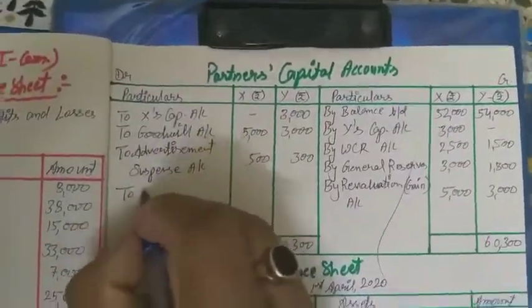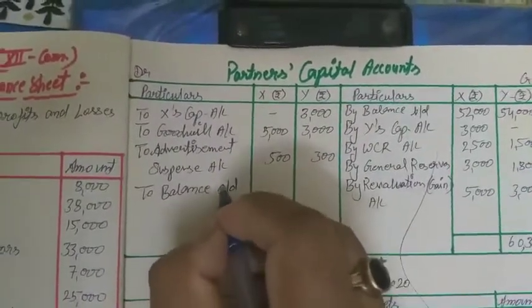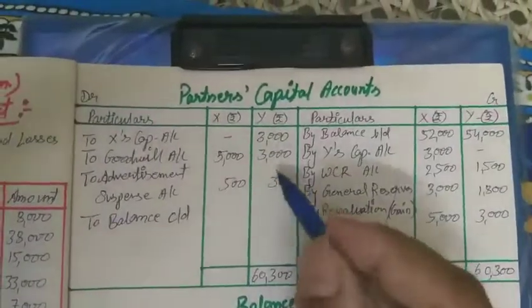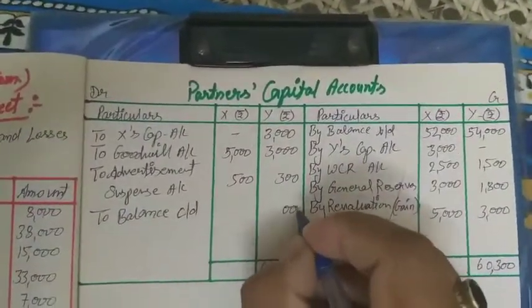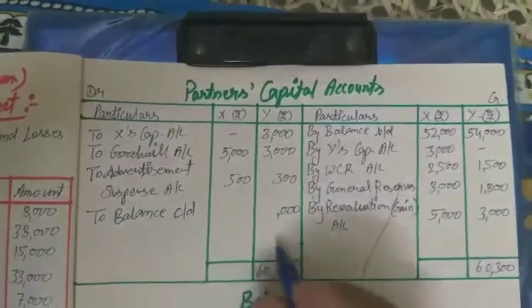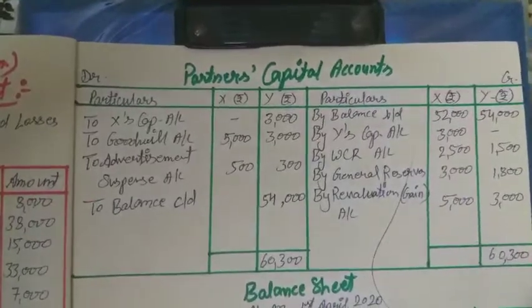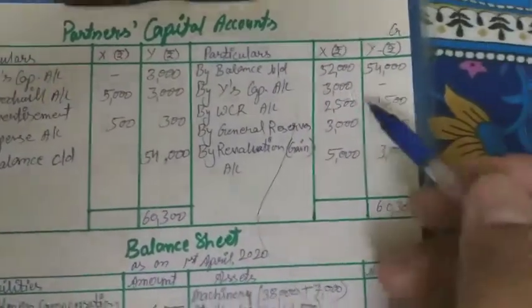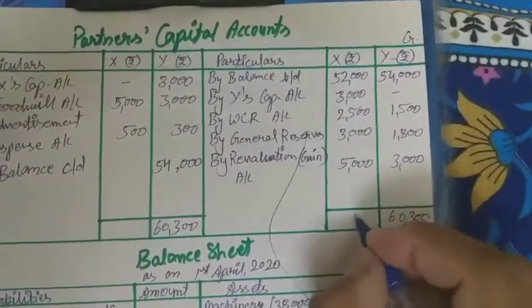So to balance c/d, carried down. From this total we subtract this total: 300 minus 3 is 30, and 60 minus 6 is 54,000. So 54,000 will be the capital of Y.